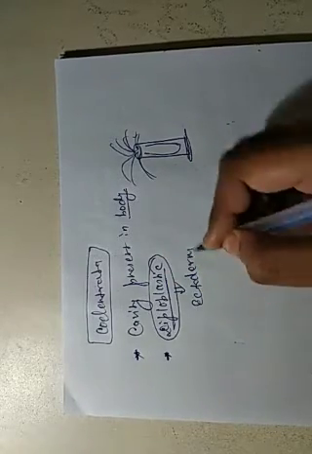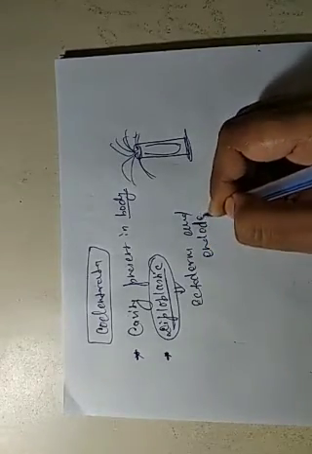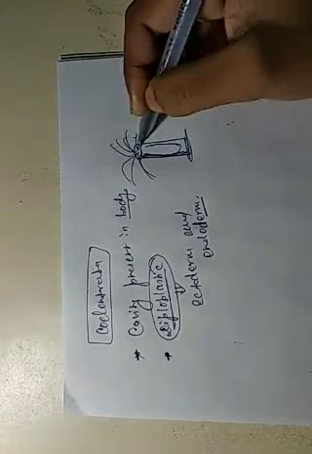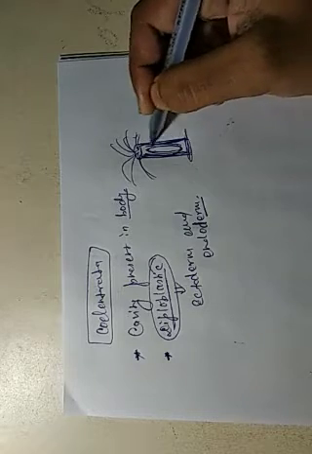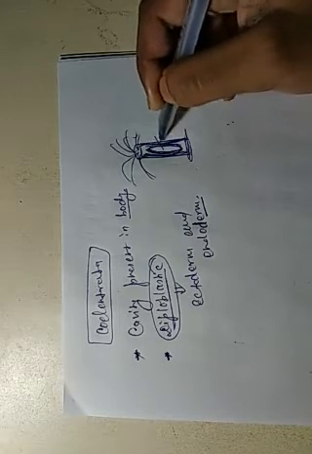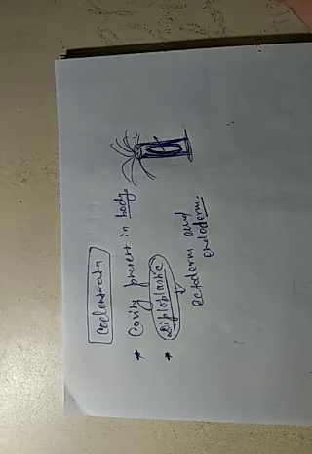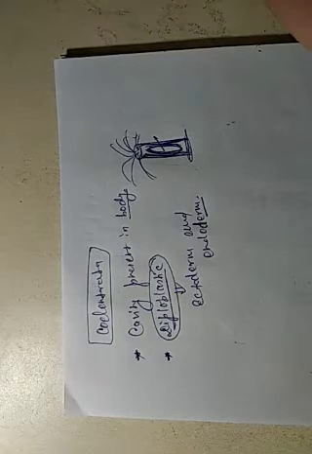Ectoderm and endoderm. The ectoderm is the outer cover, and this is the endoderm. It lacks the presence of the third germinal layer called the mesoderm. So it is called a little more developed than the Porifera.